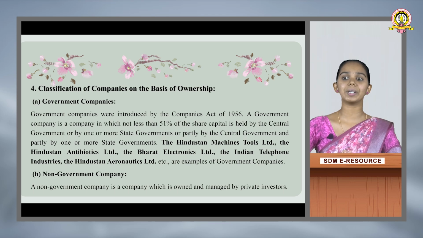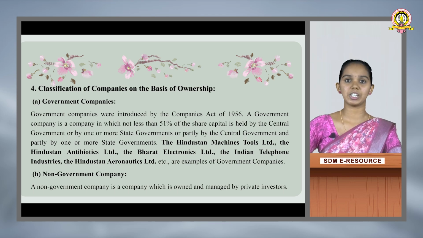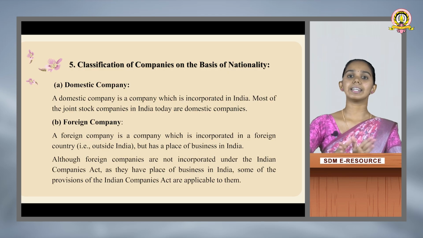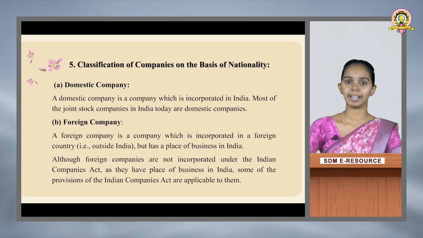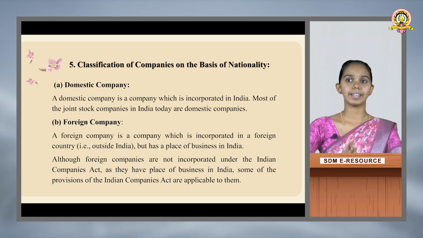And the second one is non-government company. A non-government company is a company which is owned and managed by private investors. And the next classification is classification of companies on the basis of nationality. Here we have two types: domestic company and foreign company.